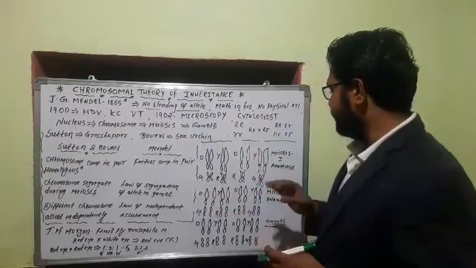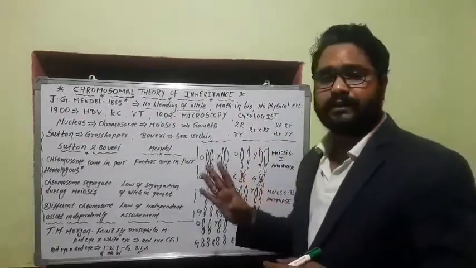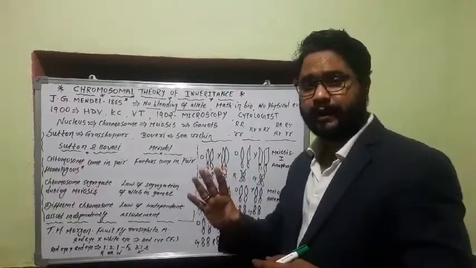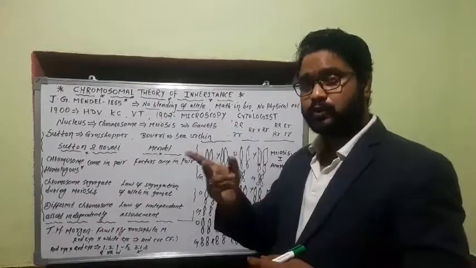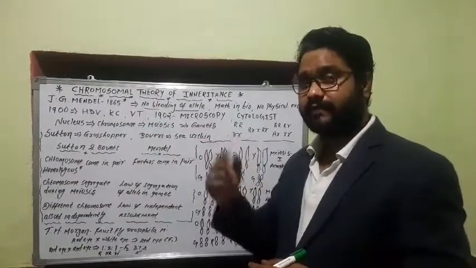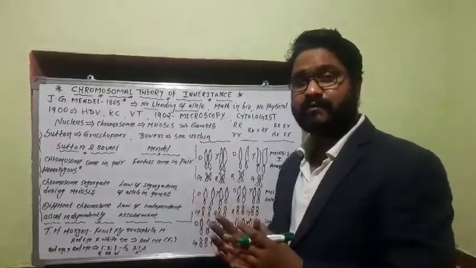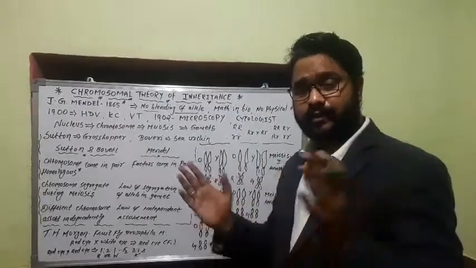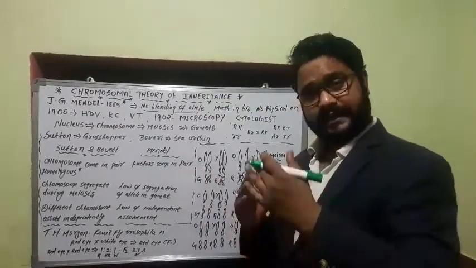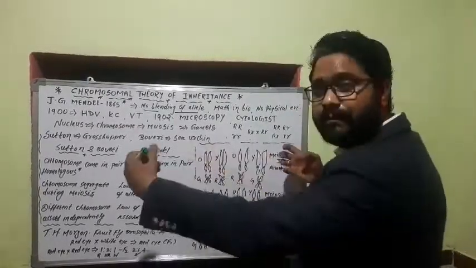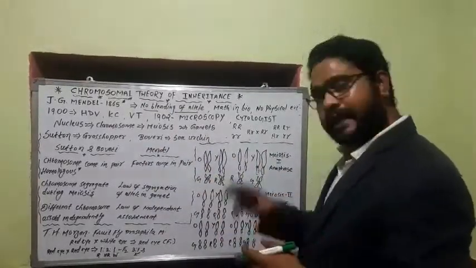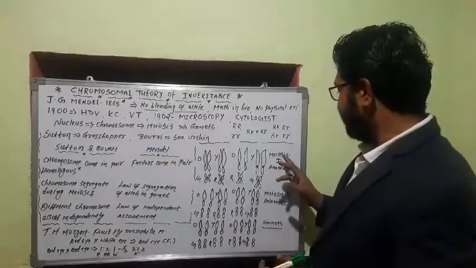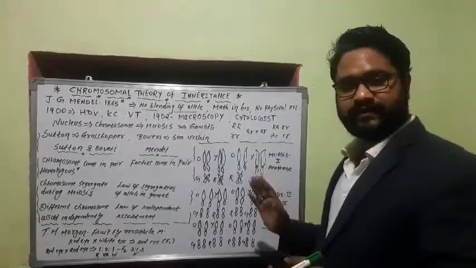Okay, now see, we know meiosis is divided into two parts, meiosis 1 and 2, and in these two we have two times metaphase, metaphase 1 and metaphase 2. We know at the time of metaphase all the chromosomes align at the metaphasic plate, and in anaphase they move apart to the opposite pole, both in anaphase 1 and anaphase 2. Remember one thing, in case of meiosis 1 or anaphase 1,